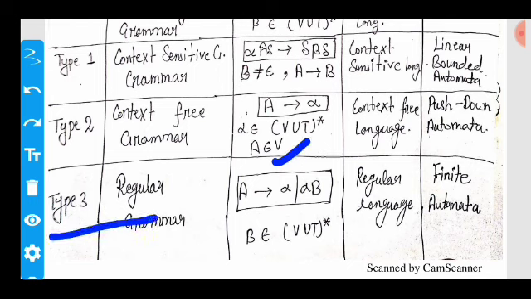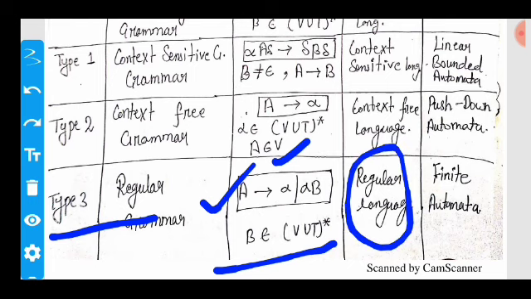Now move on. Type 3 grammar. Type 3 grammar is your regular grammar, and it produces alpha or alpha B, where alpha belongs to (V union T) star. It arises from your regular language, and this is accepted by a finite automaton.